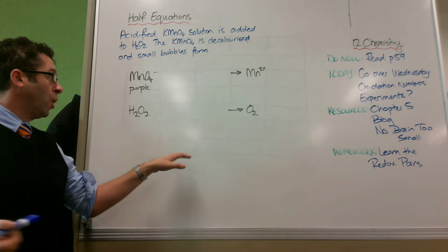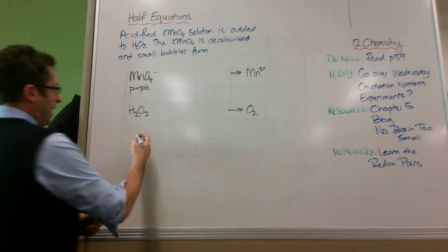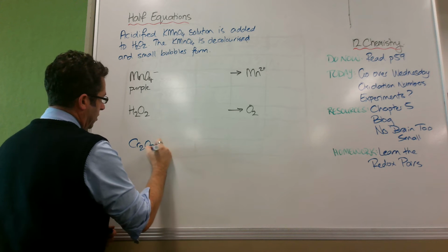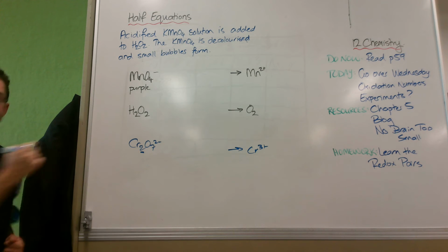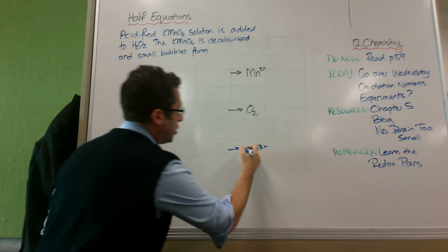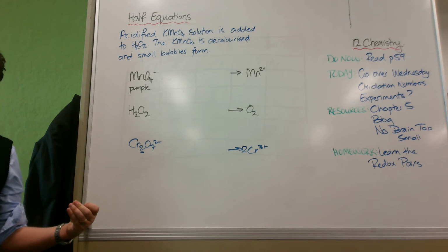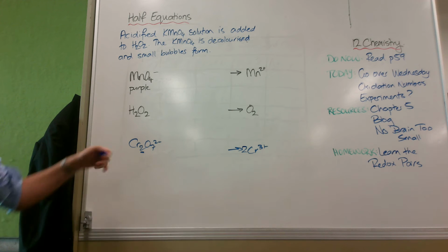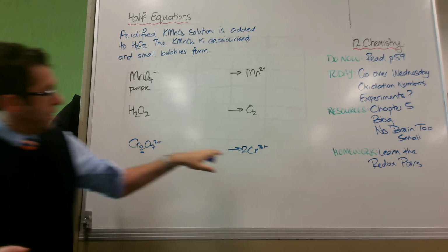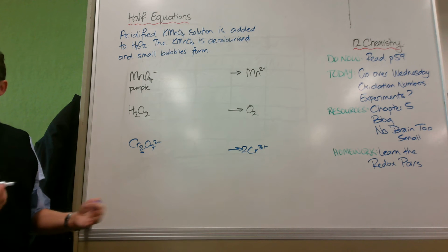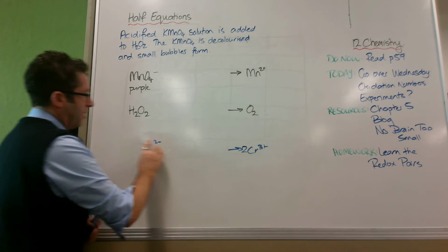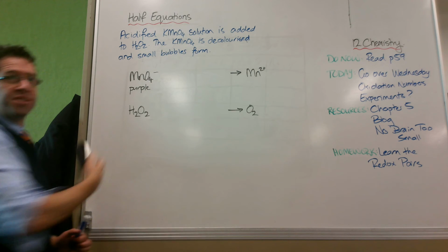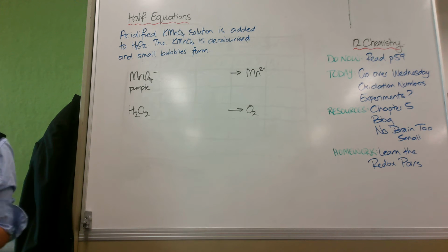Okay, I'm going to give you quickly one that's not. If I had dichromate instead, becoming green chromium 3+, see how there's 2 there? I would need to put a big 2 in front of this one before I carry on. Okay, I'm going to wipe that one off because it's not related to this. But I check that other atom, so not oxygen or hydrogen yet. This one's only got hydrogens and oxygens, so I can't do step 1 on this one, and that's fine.